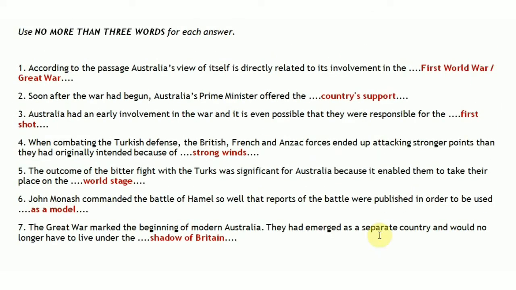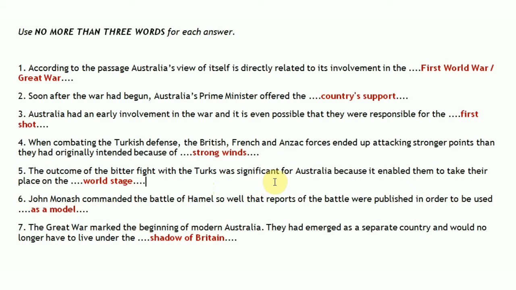Next is the fifth: the outcome of the bitter fight with the Turks. Outcome means the result of the bitter fight with the Turks. The fight with the Turks was significant for Australia, because it enabled them to take their place on the dash.